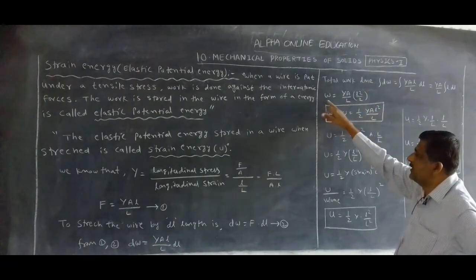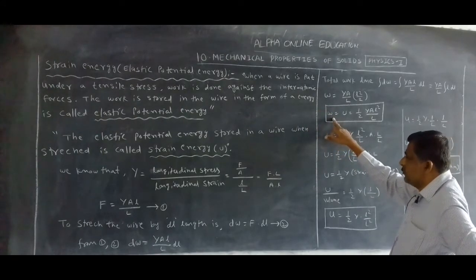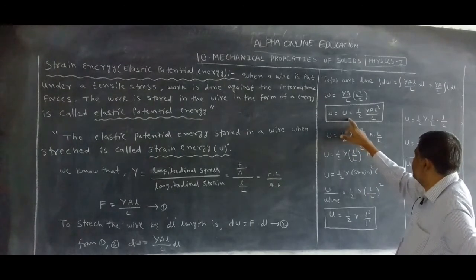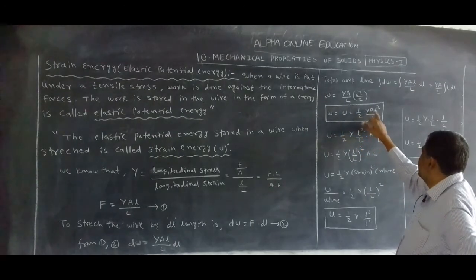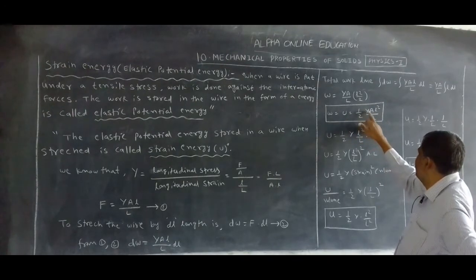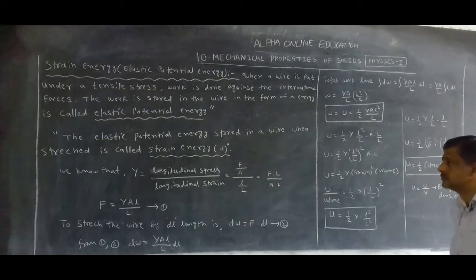So this work is stored in the form of energy, that is elastic potential energy or strain energy. W is equal to U, so U is equal to half Y A l square by L. This is the equation for elastic potential energy or strain energy.